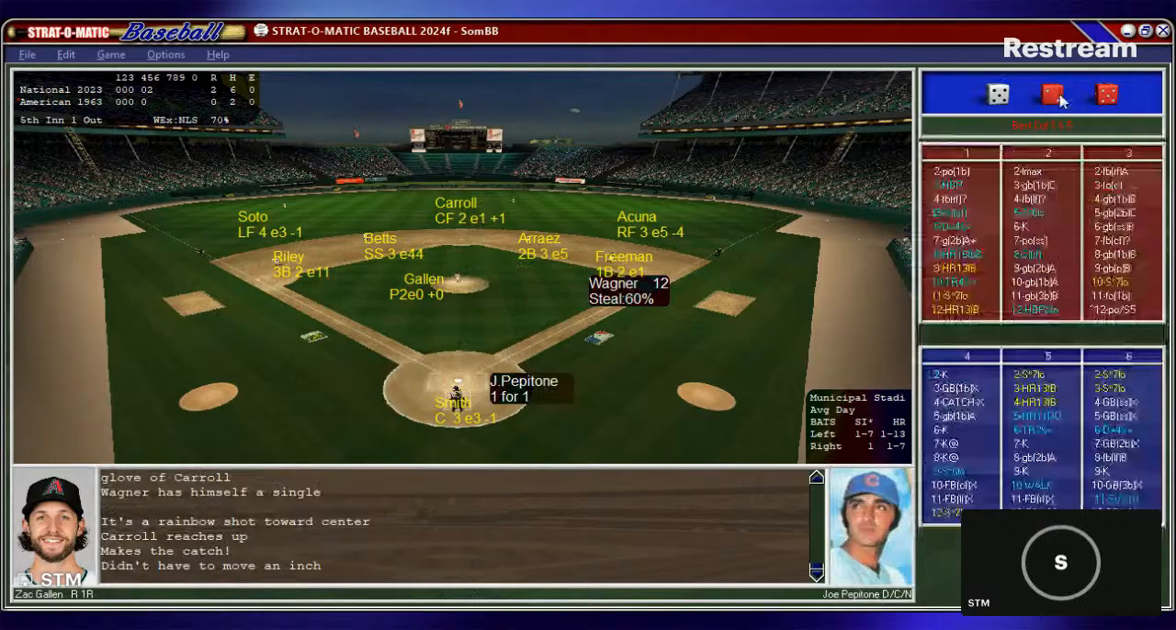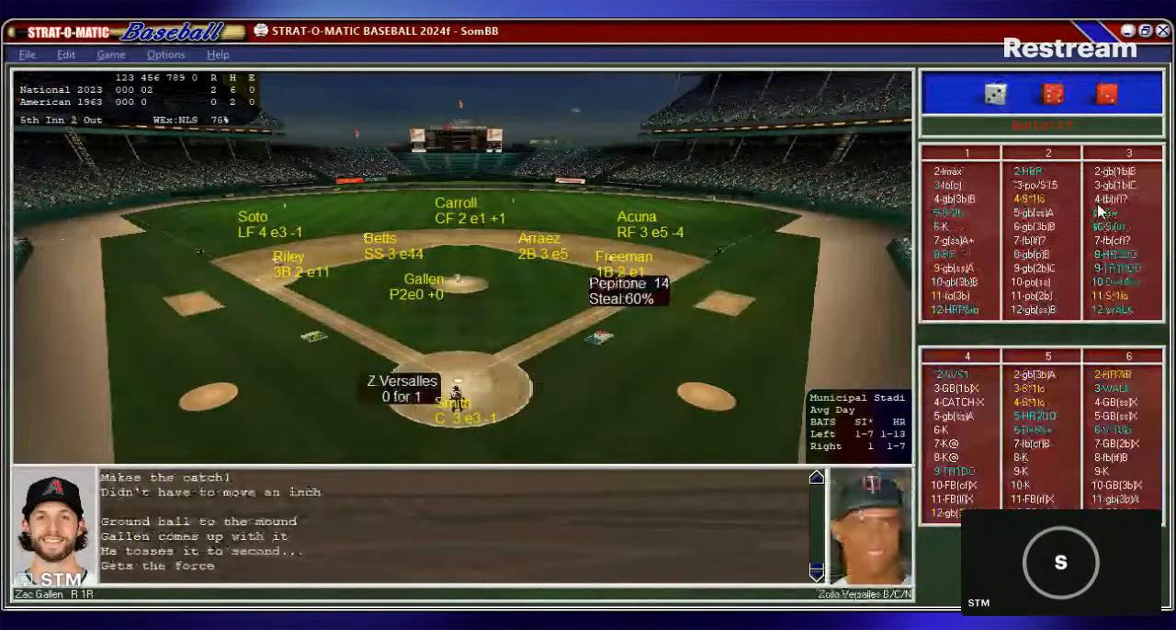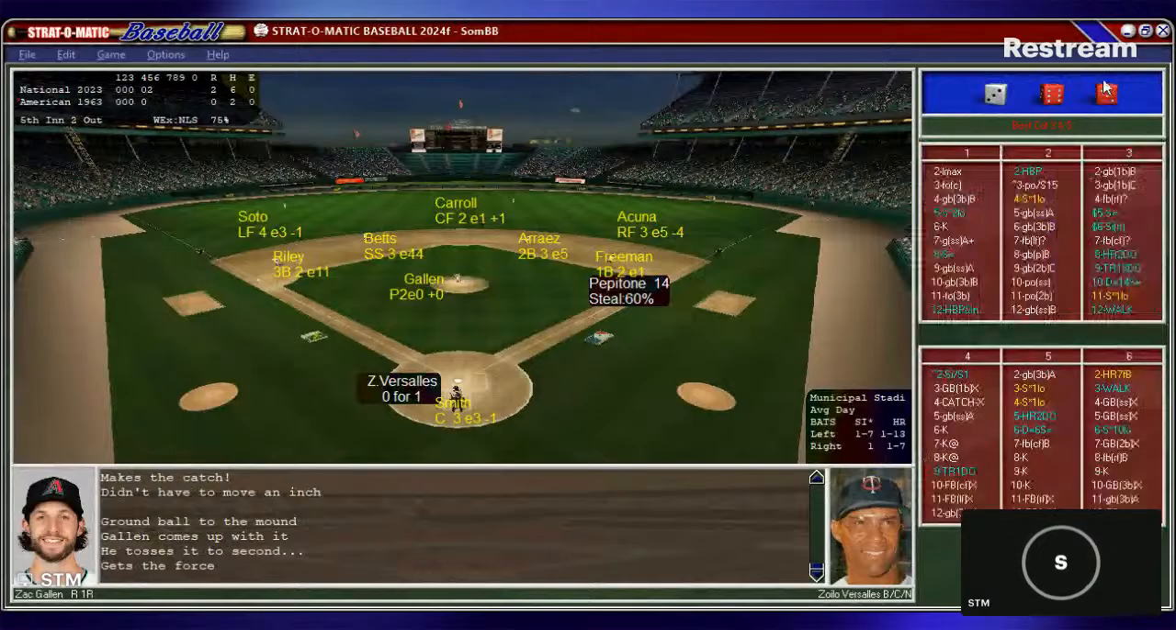Here is Joe Pepitone, 1-for-1, the two base hits the American Leaguers have. Of course, Pepitone wearing the Yankee pinstripes here in Cleveland against Gallen wearing the road Arizona Diamondbacks. Smith puts down the target. Gallen from the stretch. Here's a pitch to Pepitone. And that's a ground ball back to Gallen. Goes to short. Gets the fielder's choice as Pepitone will reach first. And there's two away. And here's Zoilo Versalles of the Minnesota Twins.